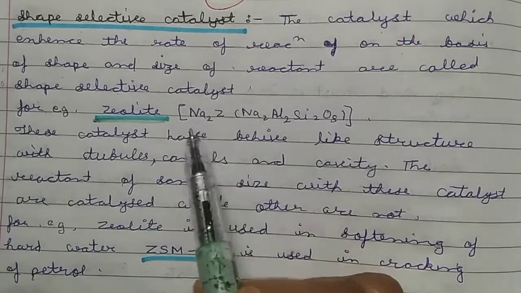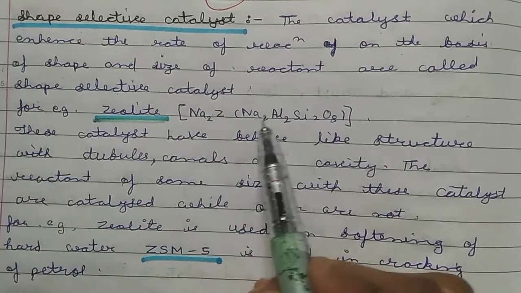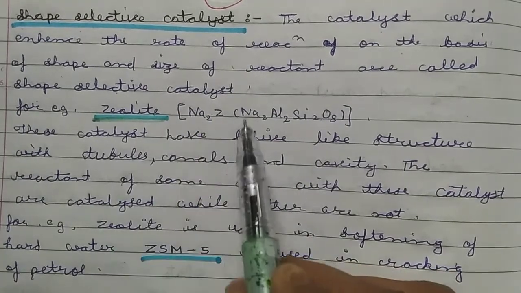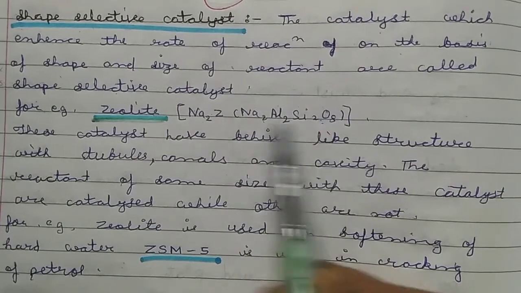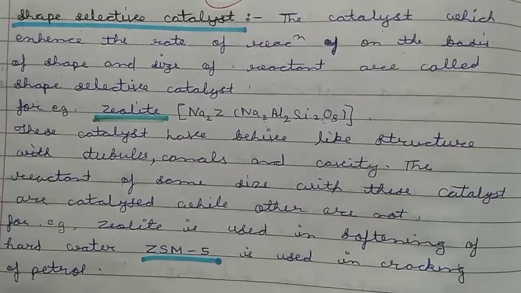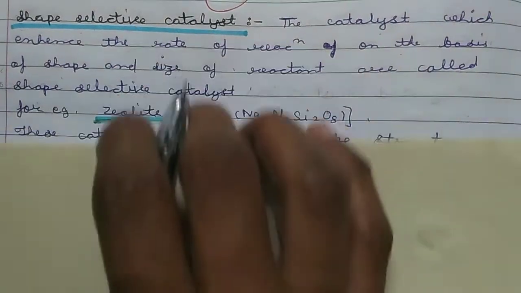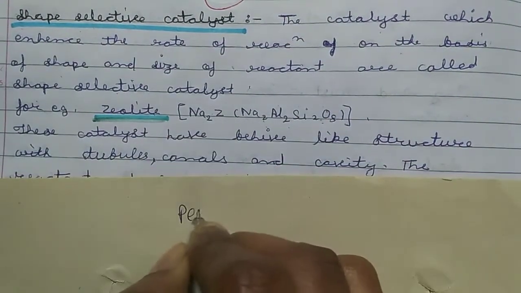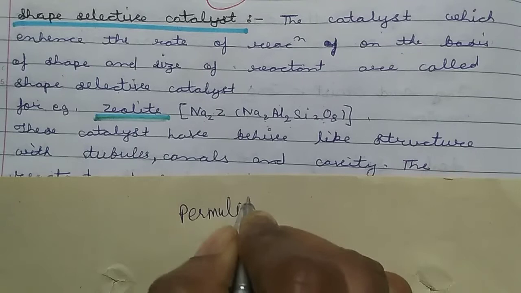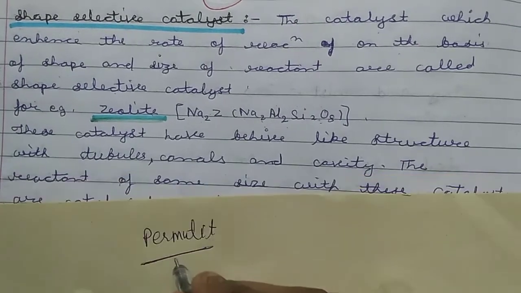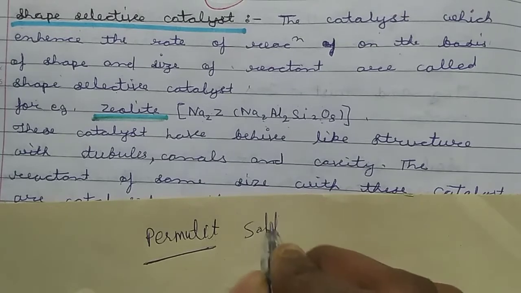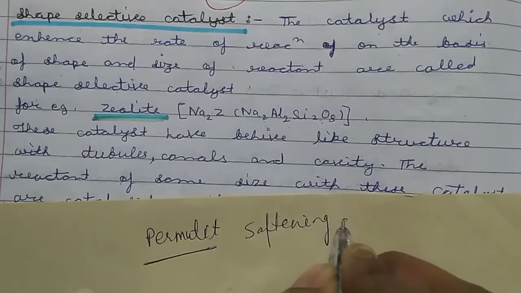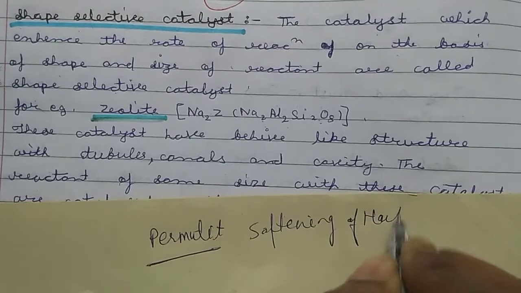This is also written as Na2Z. The complete formula of the zeolite is Na2Al2Si2O8. This is also known as permutit, as you have seen in the last, meaning 11th class. Permutit is the zeolite which is used for the softening of hard water.